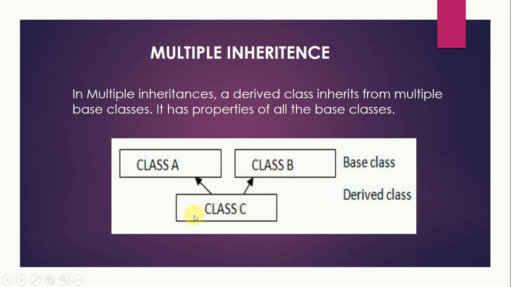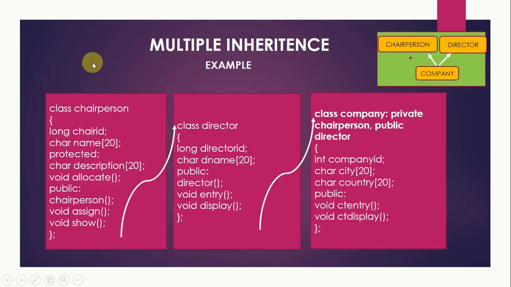So in this, the child class, class C, is inheriting from both class A and class B. So it is inheriting from both the classes. Let us take an example of it.